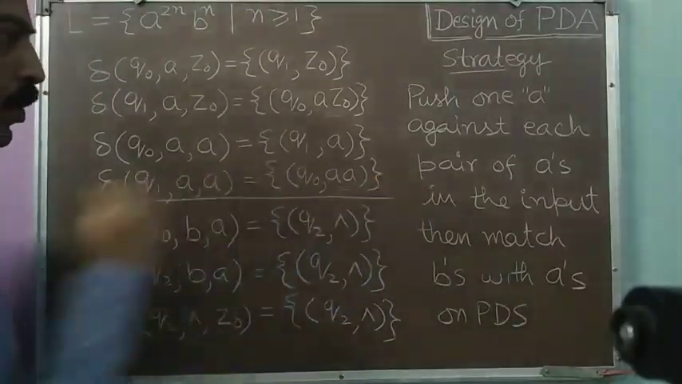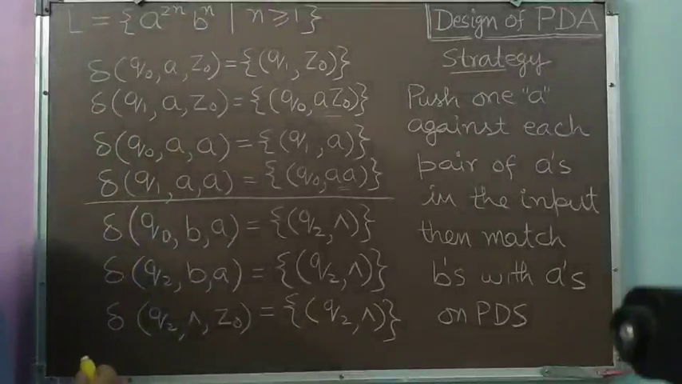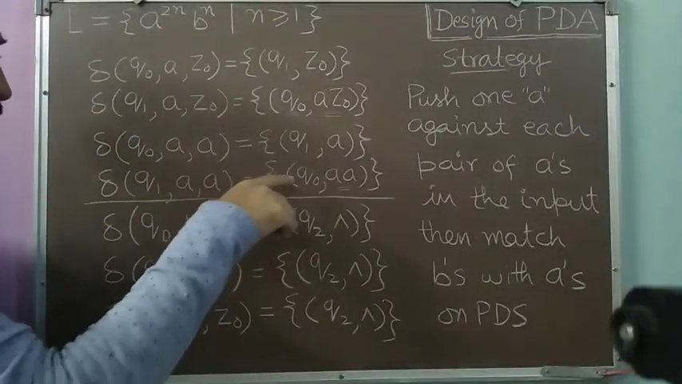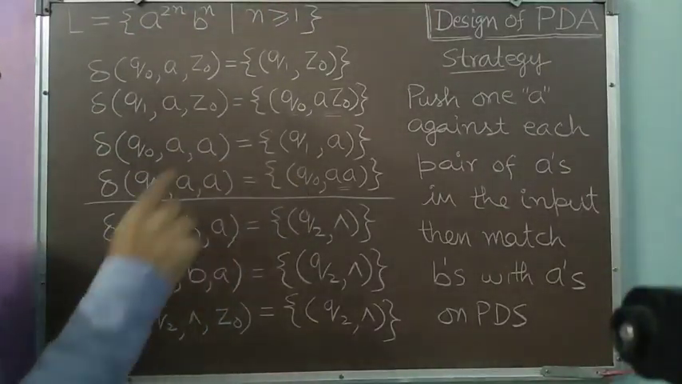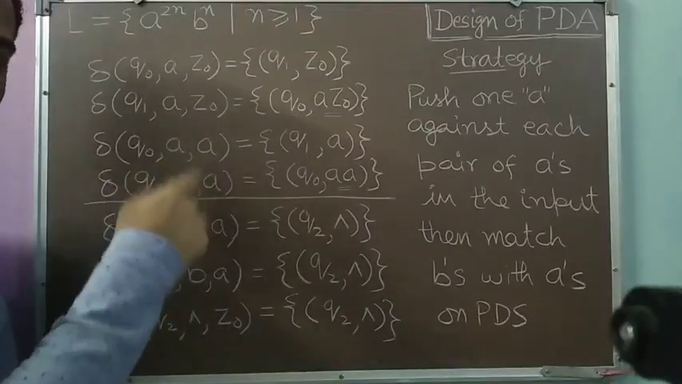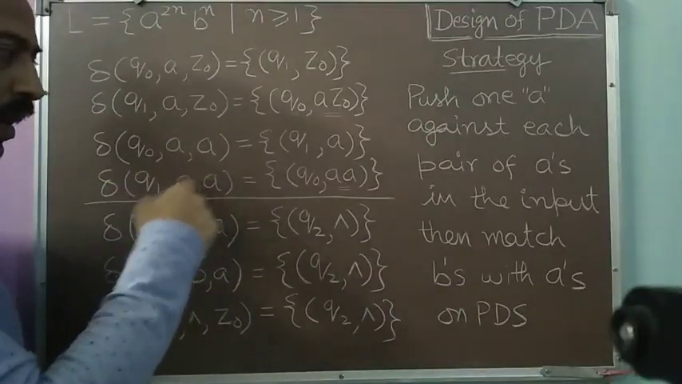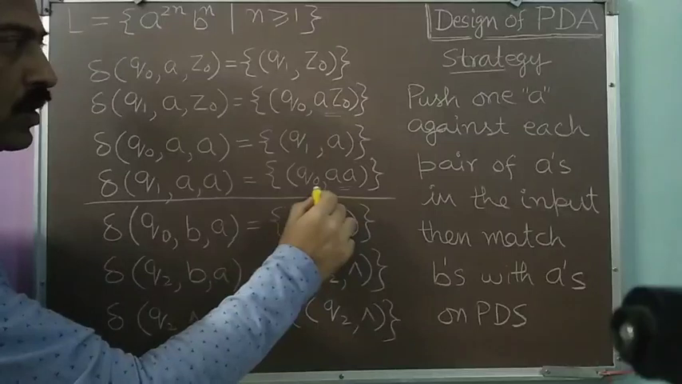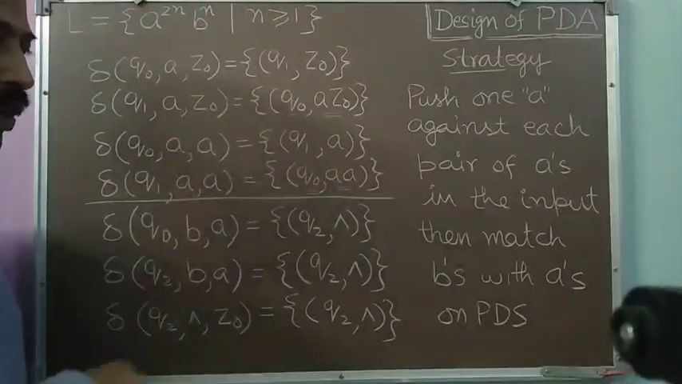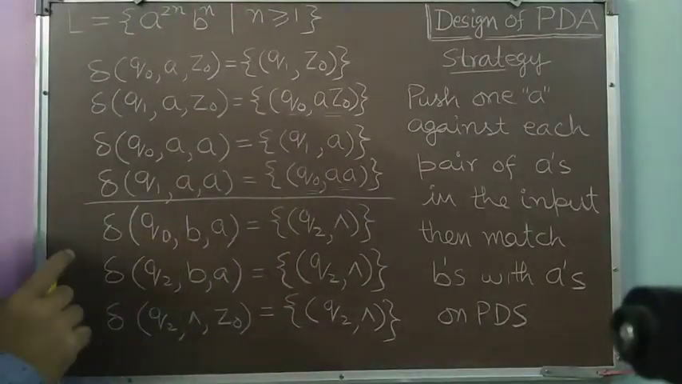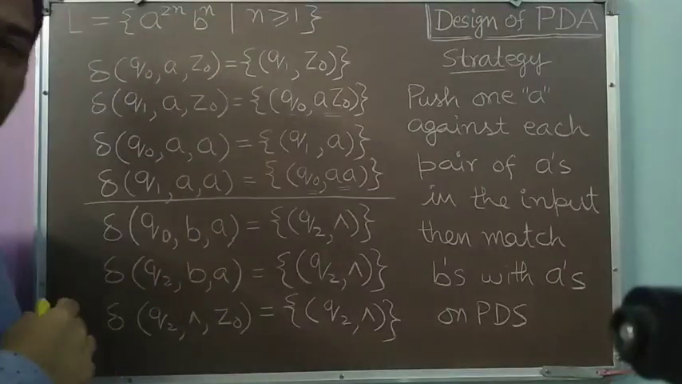Okay. So my pushing work has been completed up till now. Now I will be in the state Q0. Why Q0? Because after completing the pushing, I am again moving to the state Q0. So I will be in the state Q0. There I will be getting my first B. So from where I have to start matching.